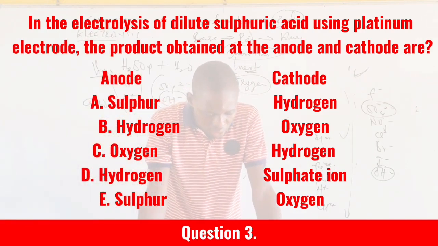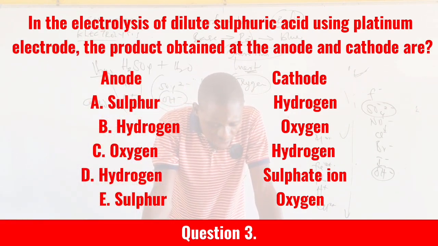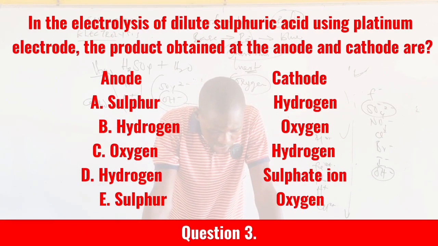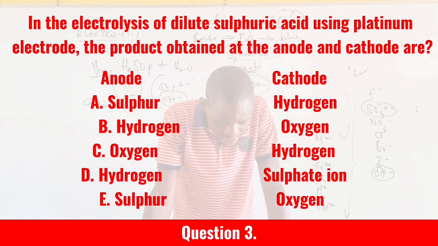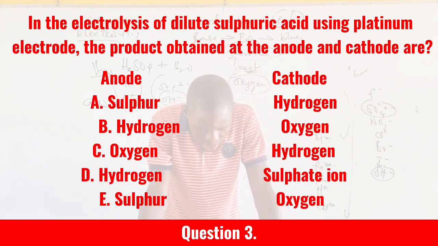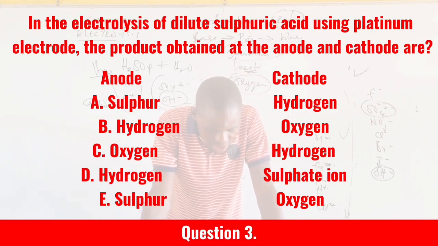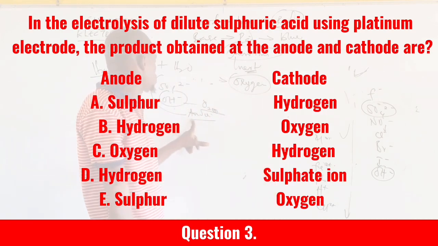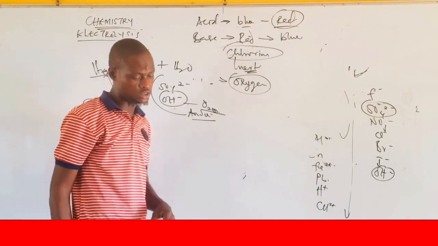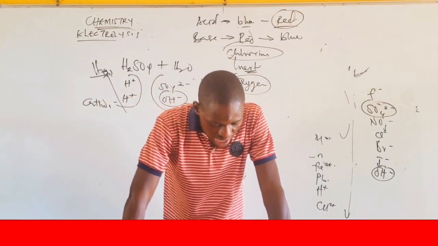Let's take a look at the options. The gas that will be produced at the anode. A, we have sulfur at the anode, hydrogen at the cathode. B, hydrogen at the anode, oxygen at the cathode. C, oxygen at the anode, hydrogen at the cathode. So anode will be production of oxygen, while cathode will be production of hydrogen. That is another question I so much love.